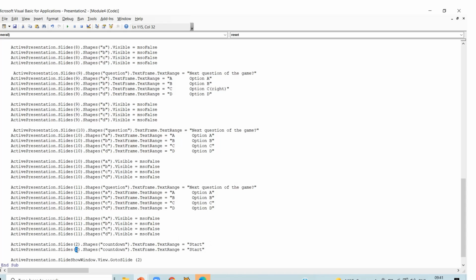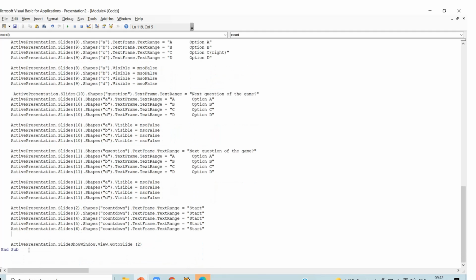press enter and paste it, write slide number 3. Again paste it, write slide number 4. Again paste it, write slide number 5. Again paste it, write slide number 6.